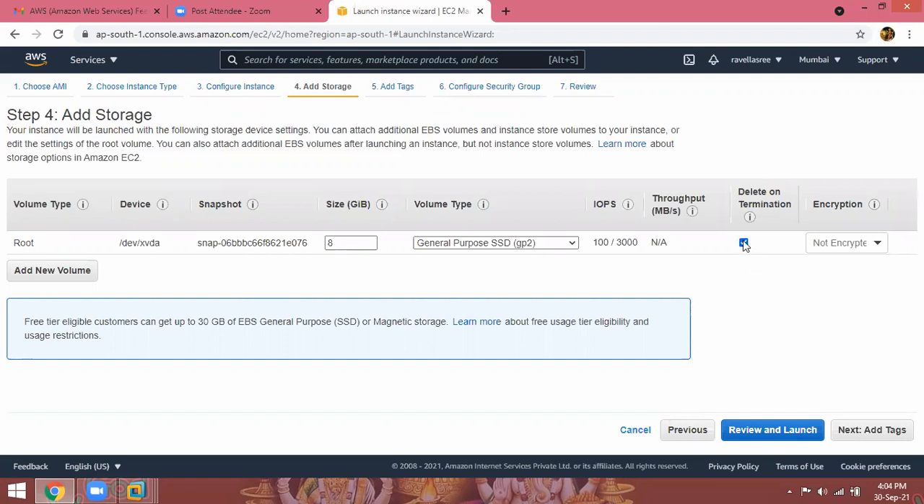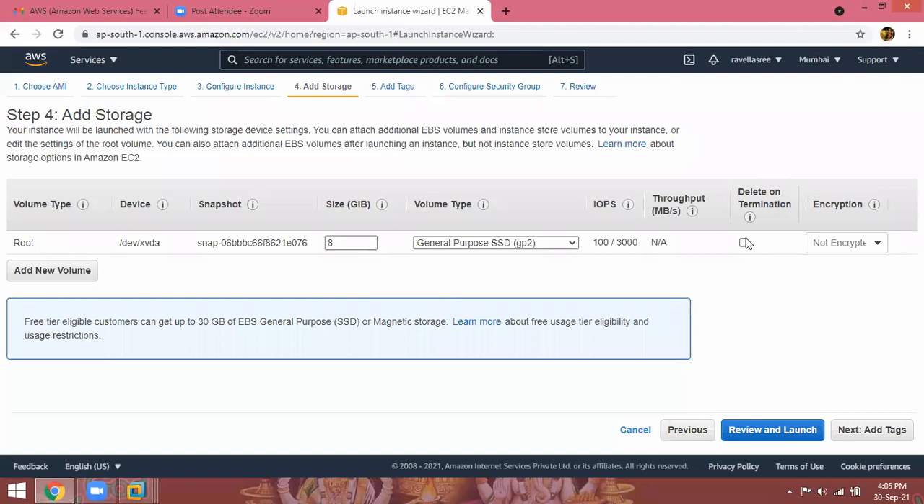Okay, so if I don't check this, it will not delete that space when I delete the instance? If you uncheck this, it will keep your data safe. Your disk is safe. The disk is still remaining there, but my instance is no more. So that 8 GB remains there with my account. Yes. Okay, got you. Now it's clear. Thank you.